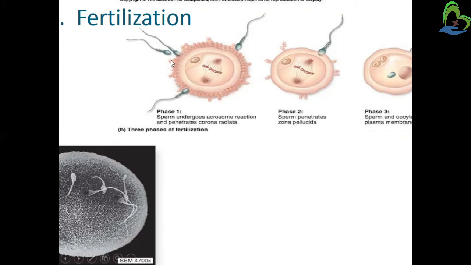By penetration of that wall, only one sperm can enter, and when one sperm enters, the wall is sealed, as shown in figure phase 2. In the third figure, they are fused with each other, and together they form the zygote from the male gamete and female gamete. So this is the picture of the fertilization process, easy to understand.